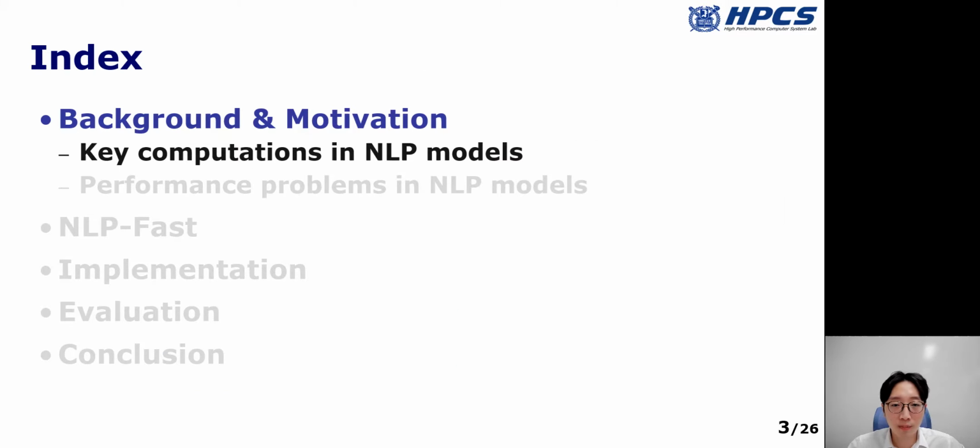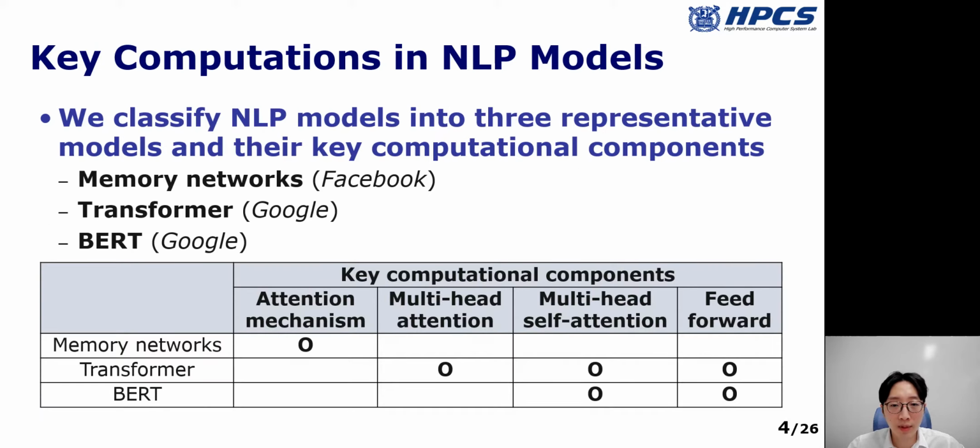Let me introduce the background and motivation of our work. First, I will explain basic computational steps of recent NLP models. Before explaining the computational details, I will briefly introduce the key computations in recent NLP models.